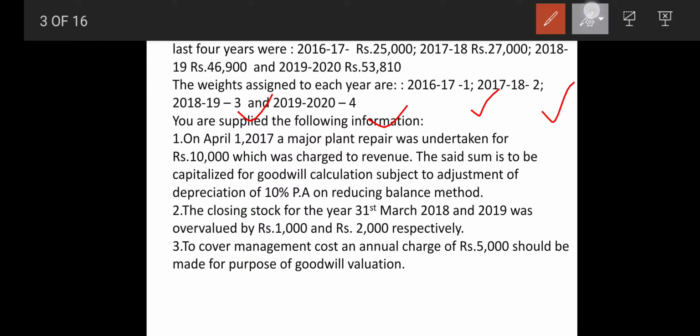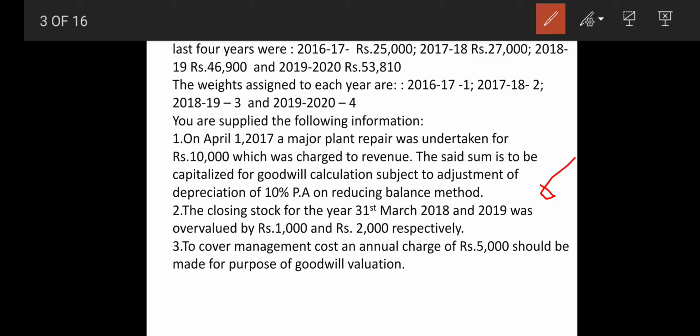On April 1st, 2017, major plant repair was undertaken for 10,000, which was charged to revenue. The said sum is to be capitalized for goodwill calculation, subject to adjustment of depreciation of 10% per annum on the reducing balance method.